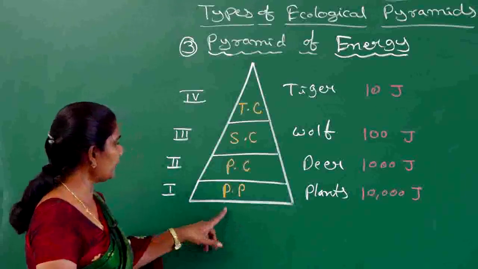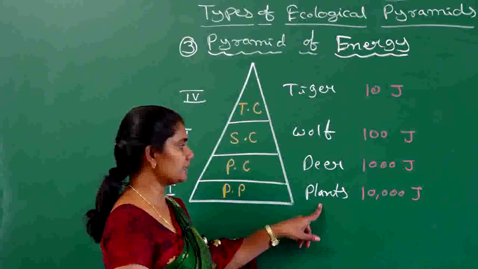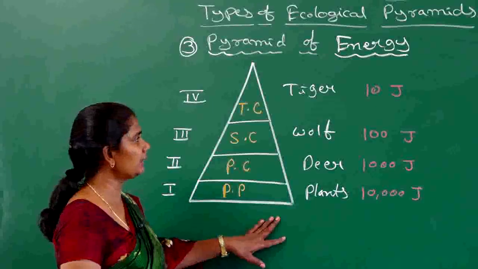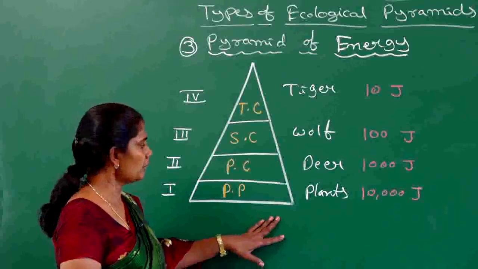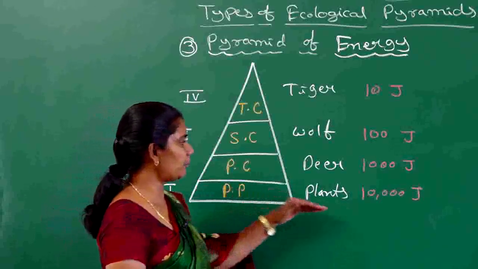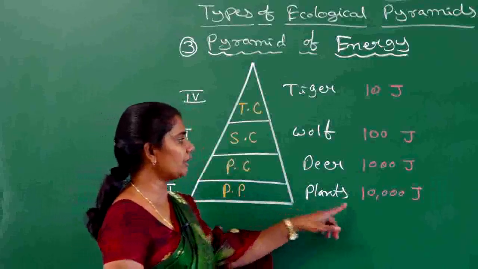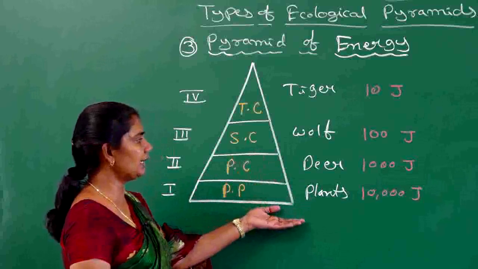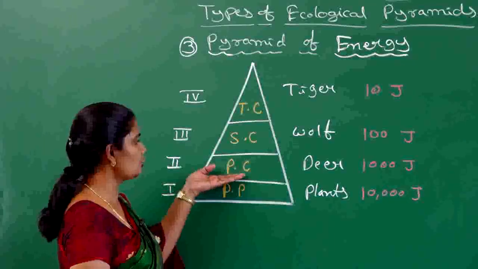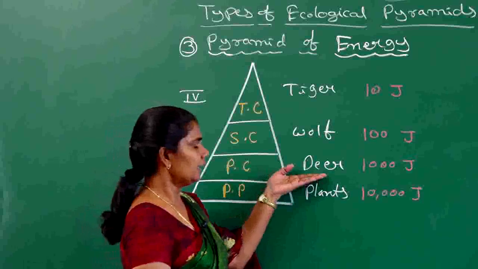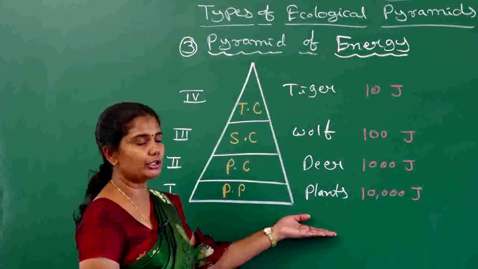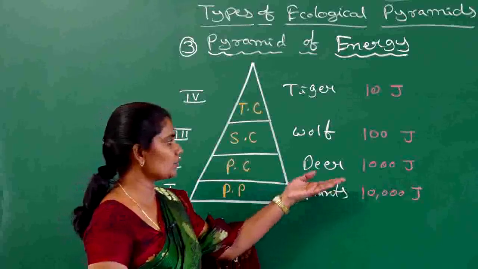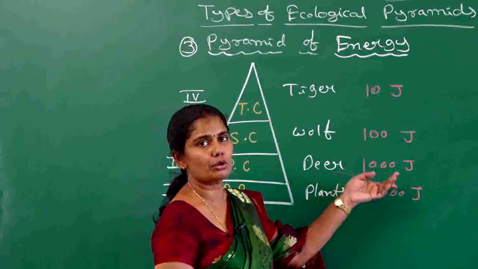Here the primary producers are the plants, in a forest ecosystem or any terrestrial ecosystem. If the plants have 10,000 joules of energy, the organisms which eat the plants, that means the primary consumers, for example deer, are going to get only 10% of the energy present in the plants. That means they are going to get only 1,000 joules of energy.